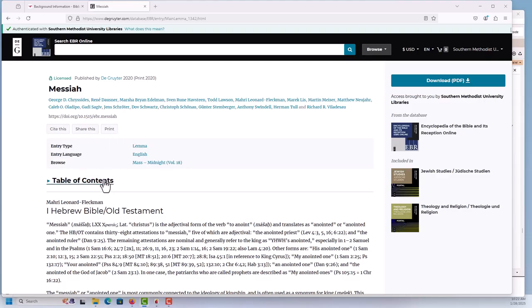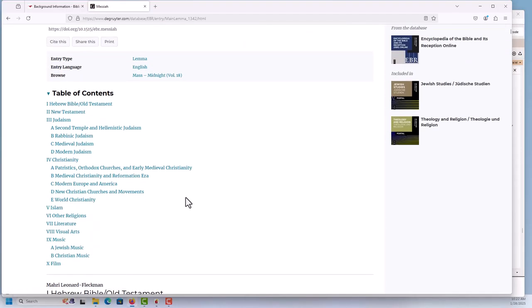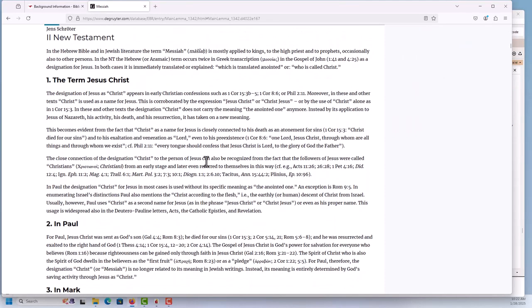This article is a longer one and includes a table of contents. You can see that this article explores multiple aspects of the term Messiah. Since we are working with a passage from Luke, we will look at the essay on the New Testament.